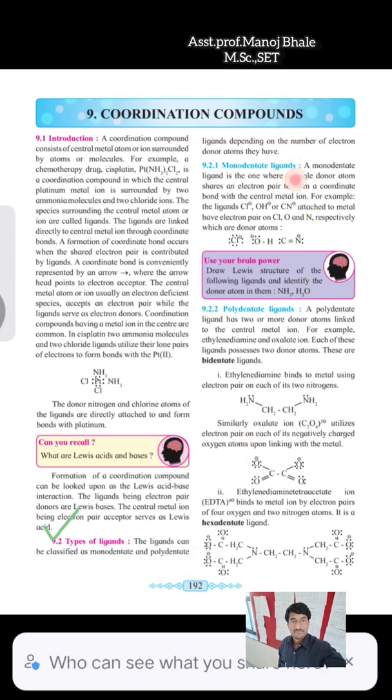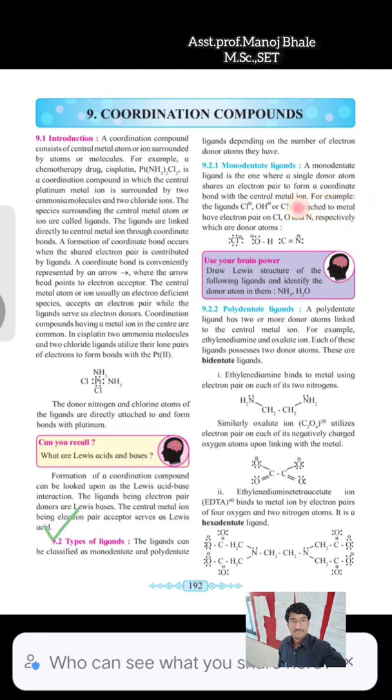Now what is a monodentate ligand? Mono means there is only one donor site, or only one single donor atom, present in the given atom or group. Some examples are Cl minus, OH minus, CN minus. All these act as monodentate ligands. A monodentate ligand has a single donor atom present in the given structure.